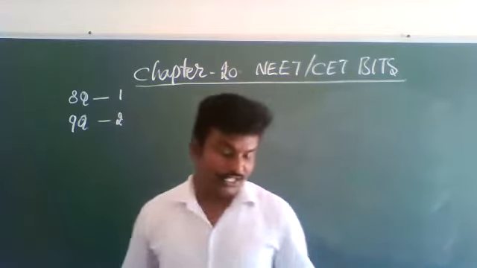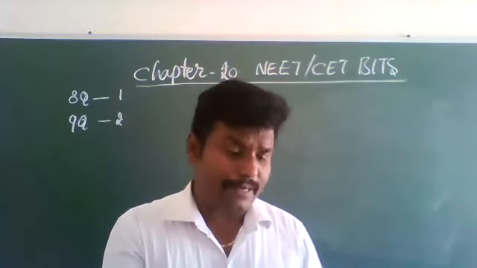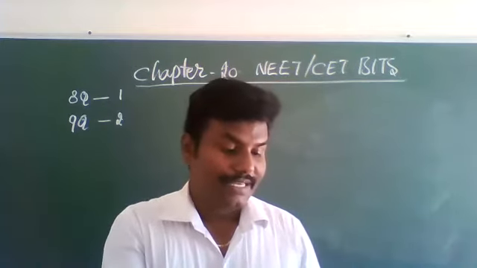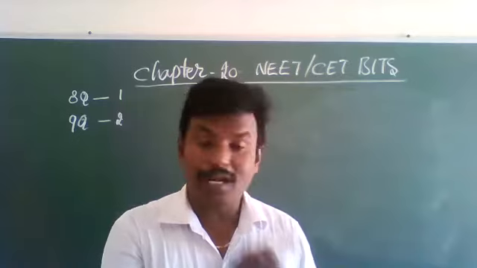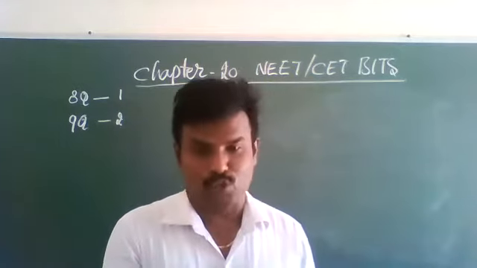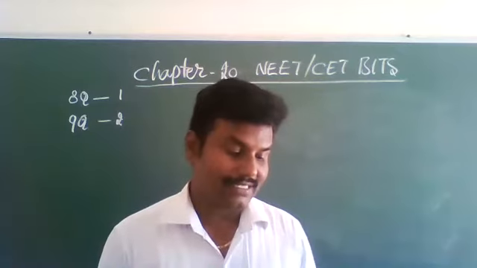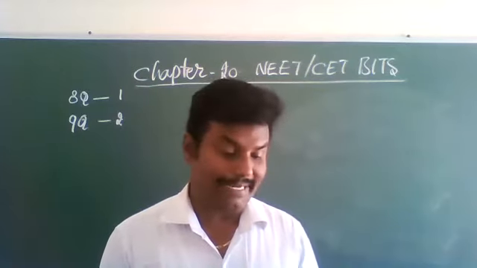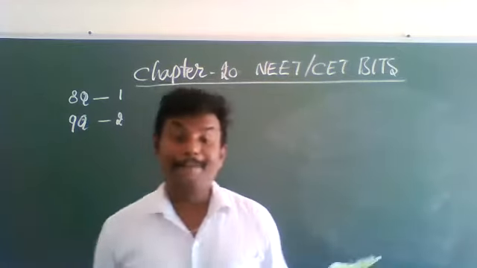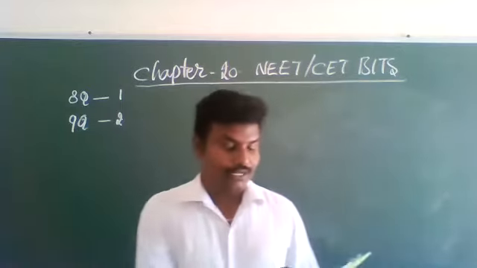Hello, one little correction is there. Three of the following pairs of human skeletal parts are correctly matched with respect to complete skeletal category, and one pair is not matched. That is the fourth. In that, what is not right? Pelvic girdle is given. Clavicle, glenoid cavity, these two are correct, but it is not a pelvic girdle. That is pectoral girdle, so they should give pectoral girdle. Pelvic girdle means the buttocks region.